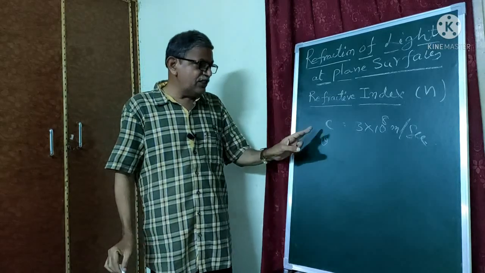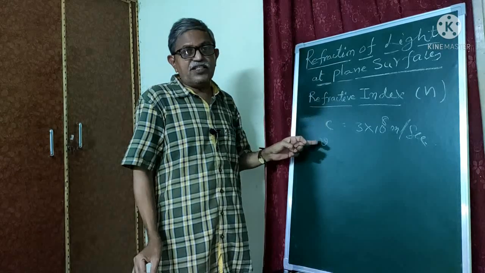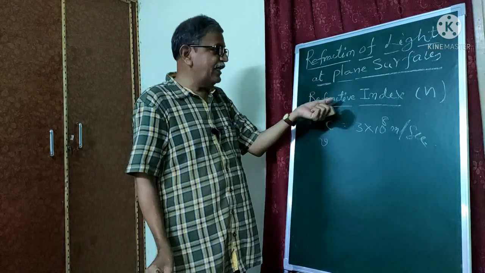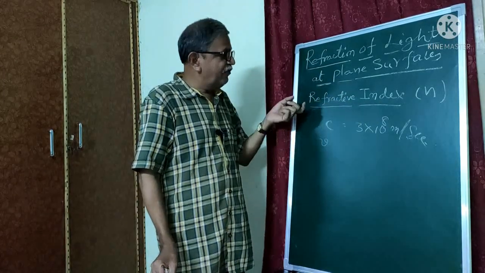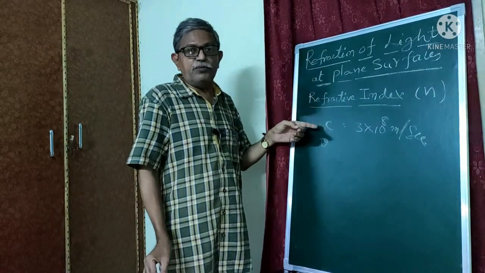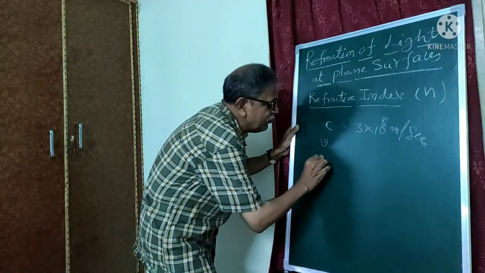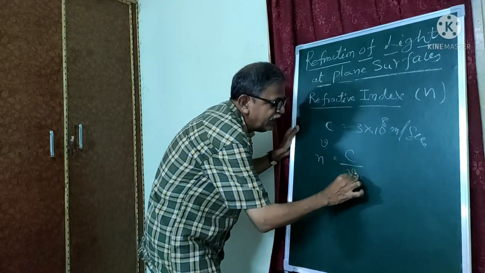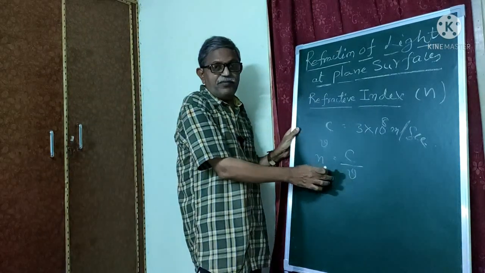So we have two velocities of light. First one is the velocity of light in vacuum. Second one, v, is the velocity of light in another medium. Now we are going to calculate the refractive index n. The refractive index of the medium n is the ratio of the velocity of light in vacuum to the velocity of light in the particular medium. So n is equal to c by v.